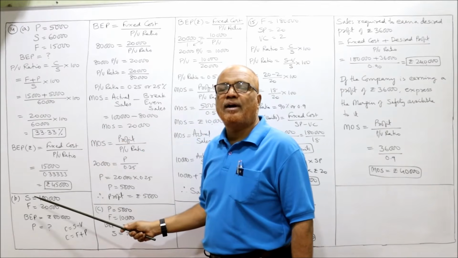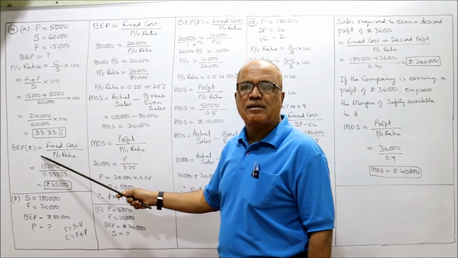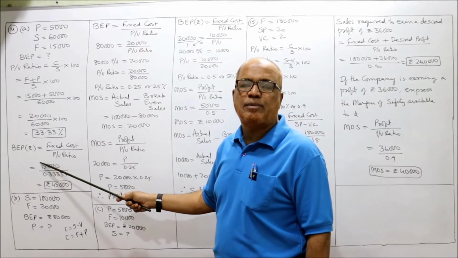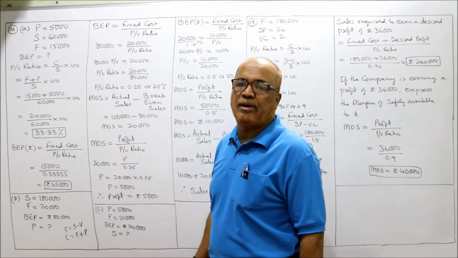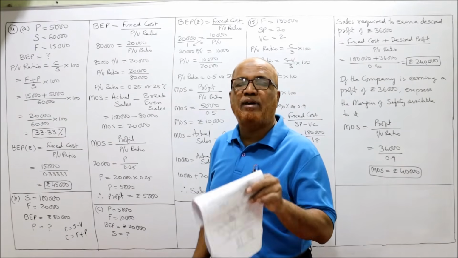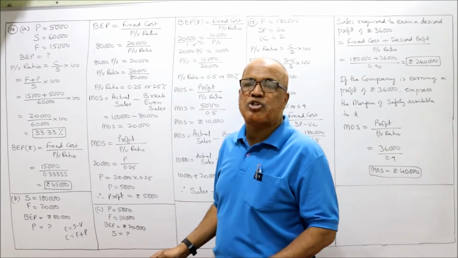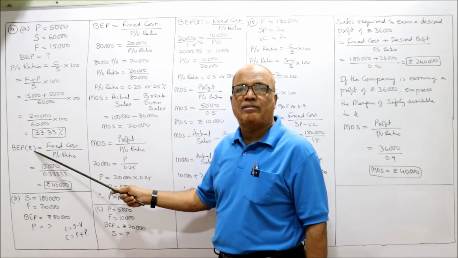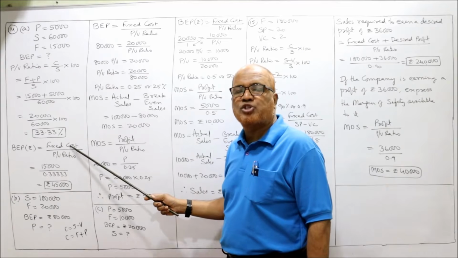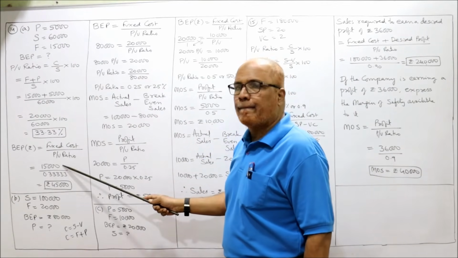Now ultimately we have to find out the BEP. The formula for BEP, break-even point, in rupees. We cannot calculate in units because per unit information is not given. BEP can be calculated in units only when per unit information is given. We are not given per unit information. So directly we can calculate rupees. The BEP in rupees is equal to fixed cost by PV ratio. Fixed cost is given in the problem, 15,000.